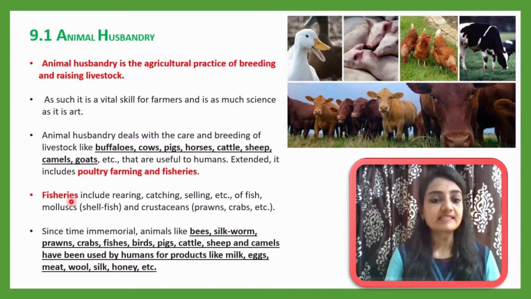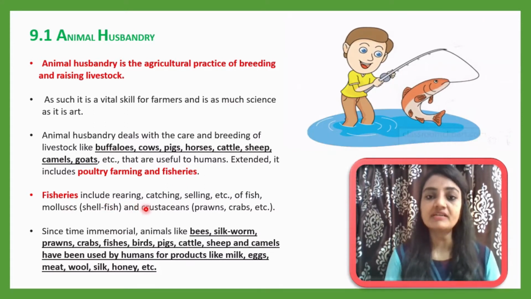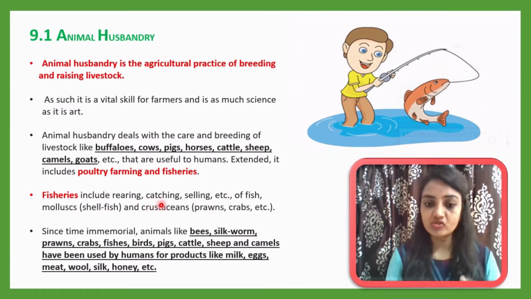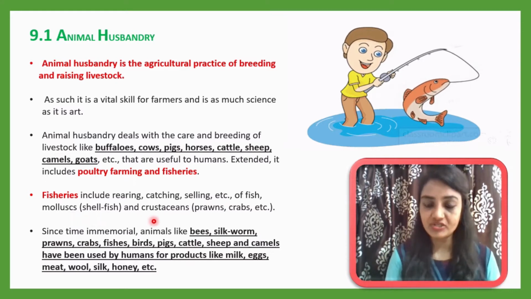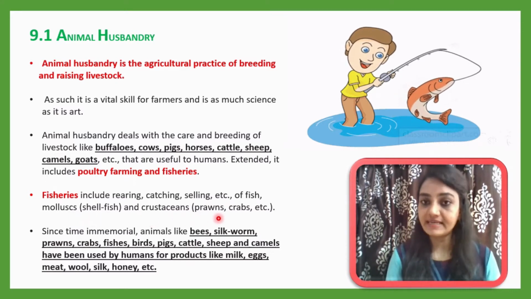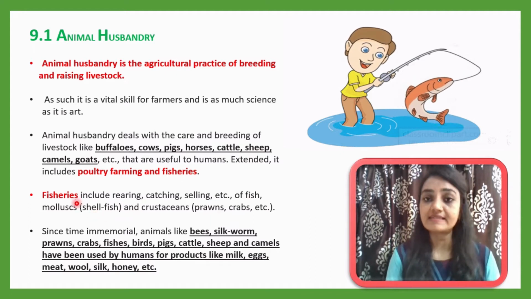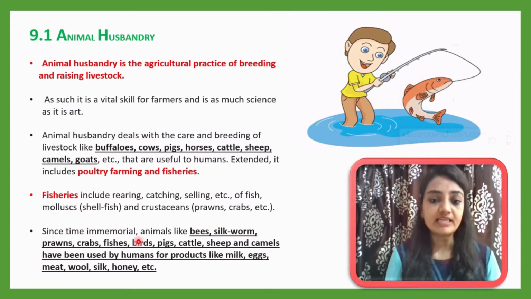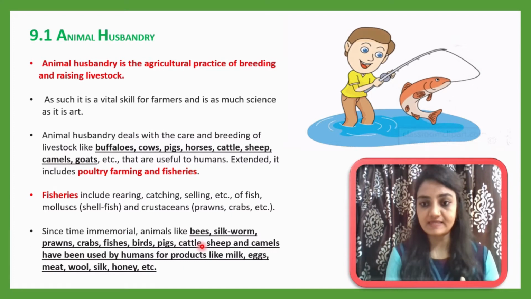Now let me understand what a fishery is. Fisheries include rearing, catching and selling of fishes. Along with fishes, it also includes mollusks, which include shellfish, and crustaceans, which include prawns and crabs. So all this related livestock is considered the fisheries industry. Since time immemorial, from the past, we have depended on animals like bees and silkworms.